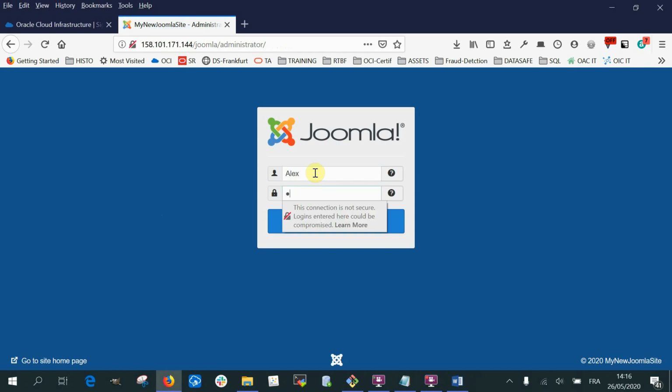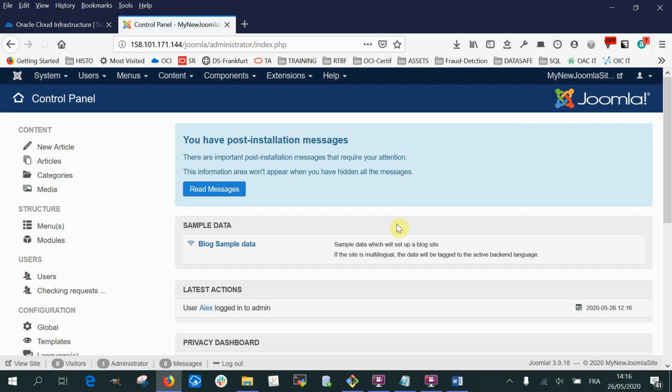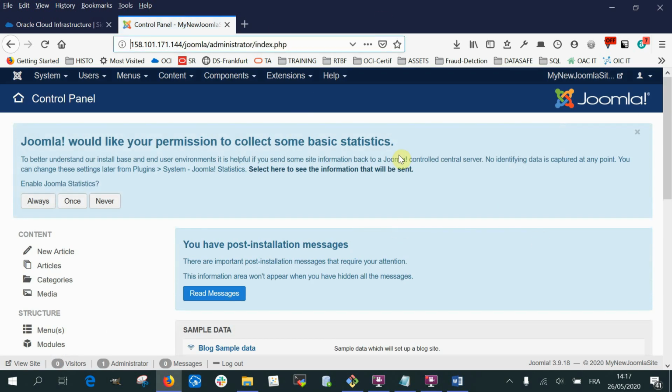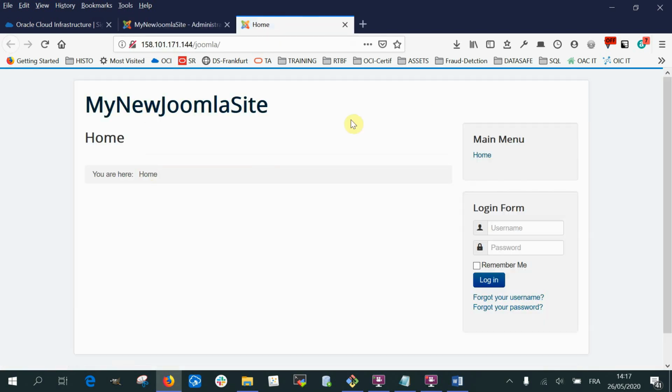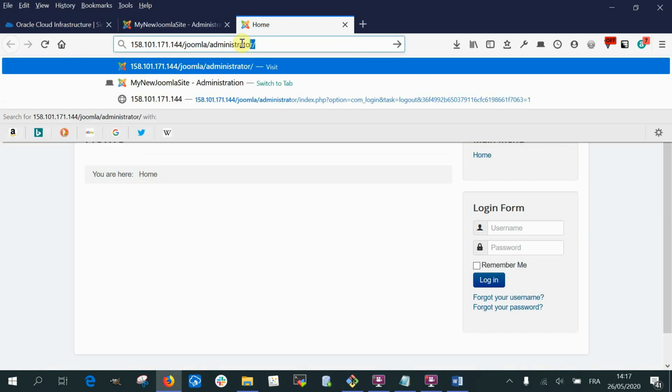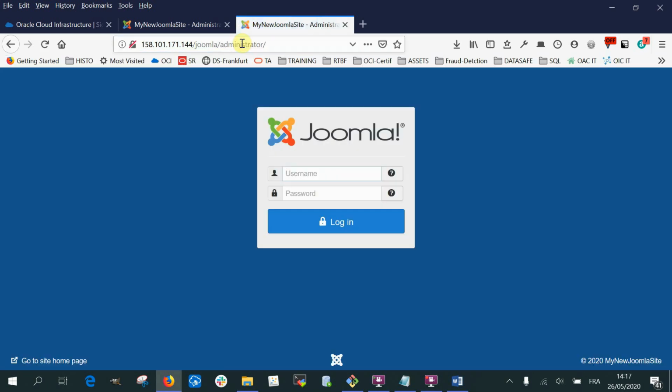I put my username and the password I set during the installation, and I have access. So this is good. Now if I log out, perfect, and I go to my website, here we go, my website is here. And I can access the administration page from here.